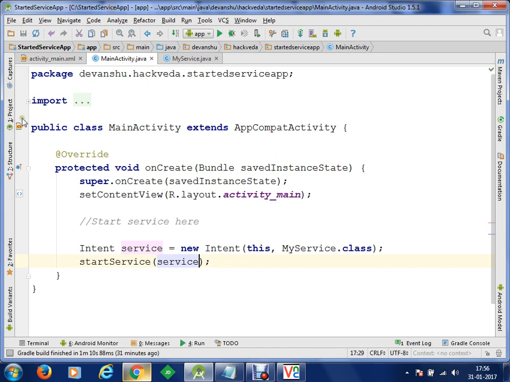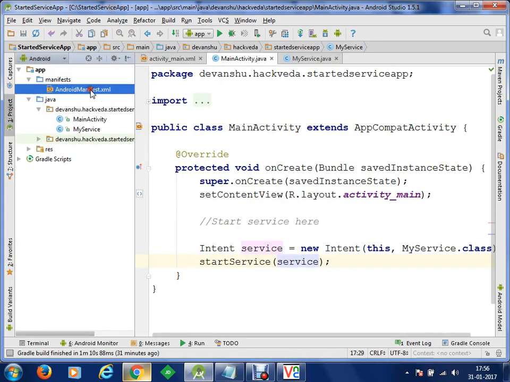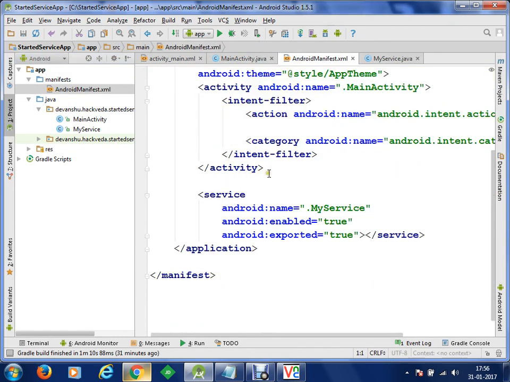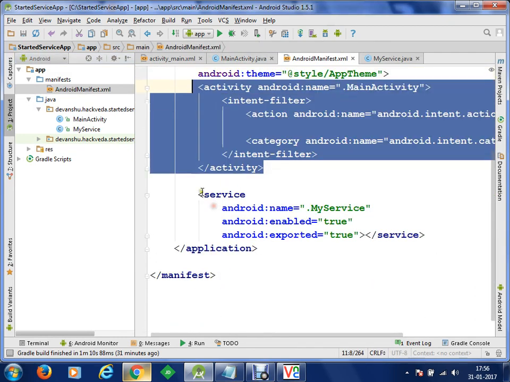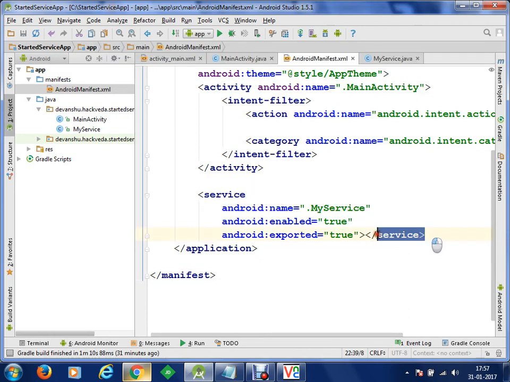What you can see is that within your manifest file, you don't need to specify any additional permissions here, but you can see that you have one activity and you have one service as well. Services are declared with the service tag in your manifest file. So let's save it. Now we are going to run this application on the device. Let's test the application.